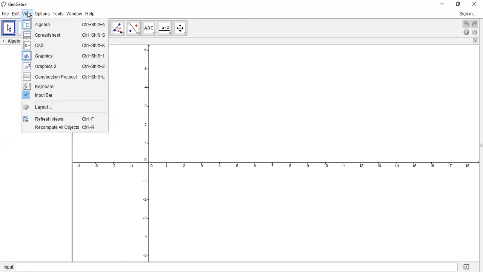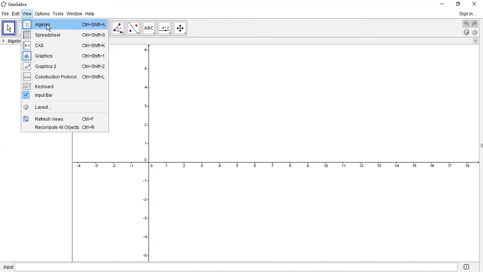The next, view. The view tab is given there to show or hide the tools which are visible on the screen, or any extra tools can be shown or hidden there. That's why this command is used. Then in the view tab, algebraic view is given.